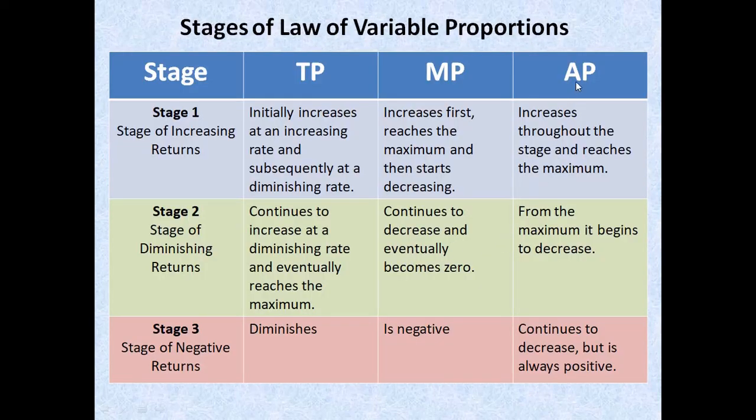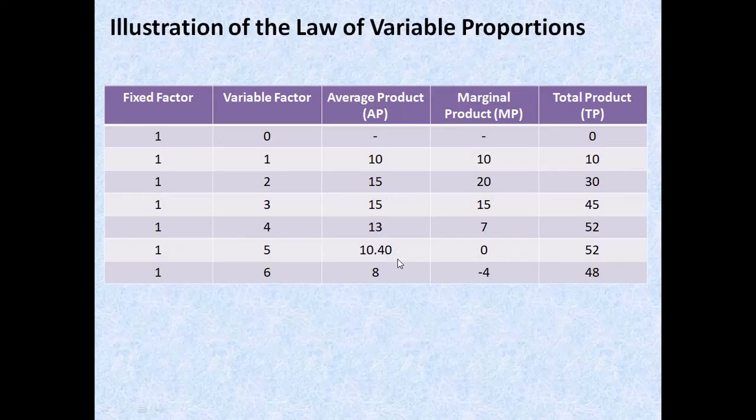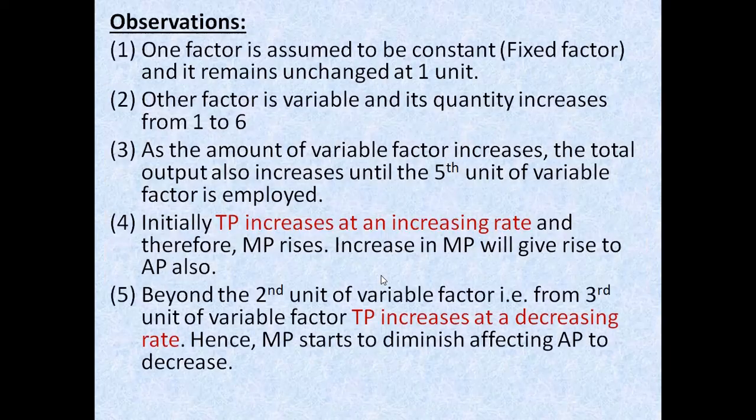And if you talk about AP, from maximum it begins to decrease. So 15 was the maximum point, beyond which it will start to fall. But remember that AP can never be 0. Okay. However, this MP can be 0, but AP can never be 0.